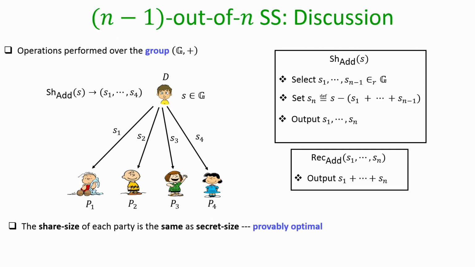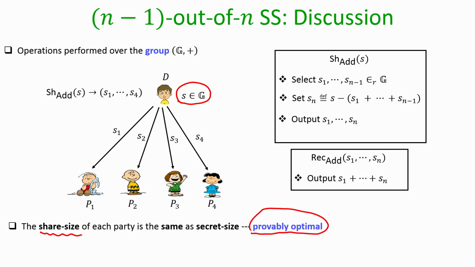Here, what is the share size of each party? Each party as a share is receiving an element of the group, and the secret is also an element of the group. That means, whatever is the size of the underlying secret, the same is the size of each share as well, and it turns out that is the best we can hope for.